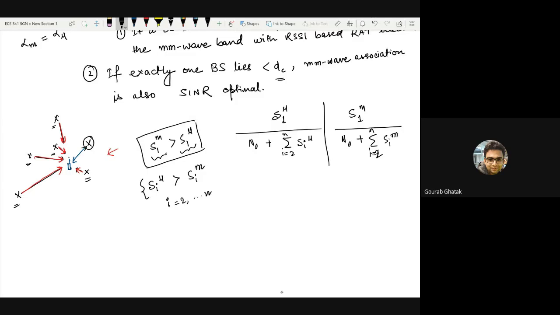Because these are located outside the critical distance, and outside the critical distance, microwave received power is higher than the millimeter wave received power. Now, if you combine these two lines of arguments, you can verify this result. Is it okay? Because this brings me to the third point, which was my objective to give you the exercise.